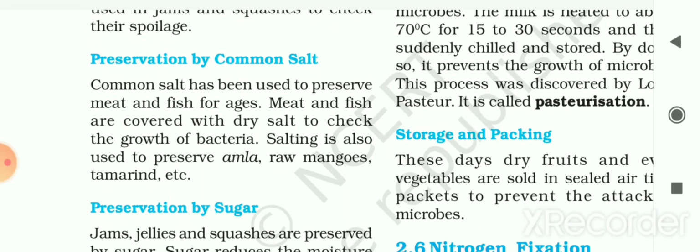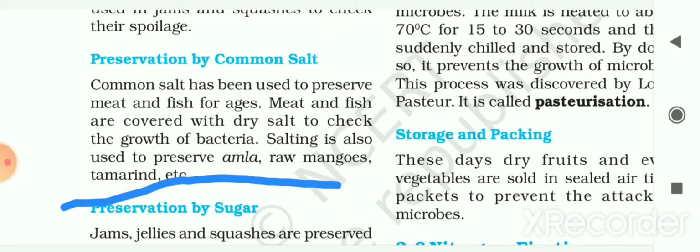The next method for preservation is common salt. Common salt has been used to preserve meat and fish for ages. Meat and fish are covered with dry salt to check the growth of bacteria. Now what is dry salt? It is sea salt which has undergone the process of drying, and the maximum moisture in this dry salt is about 0.3%.